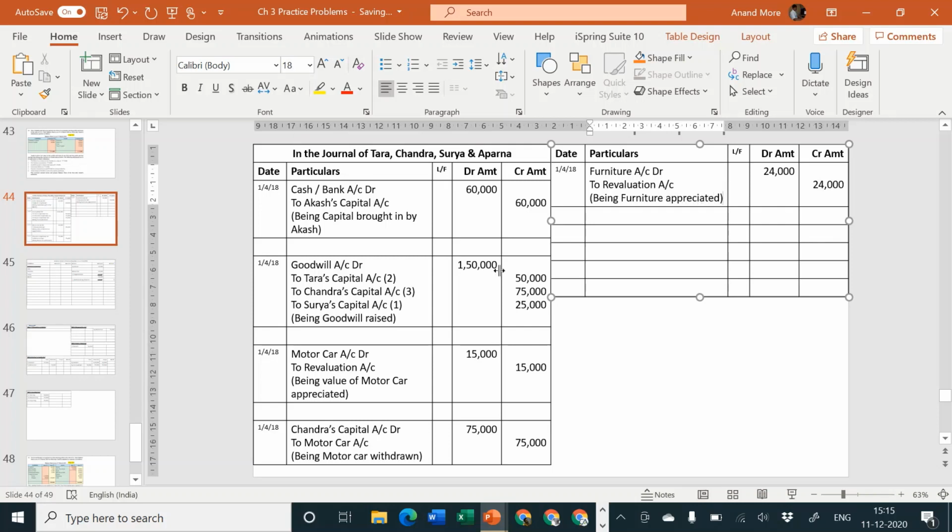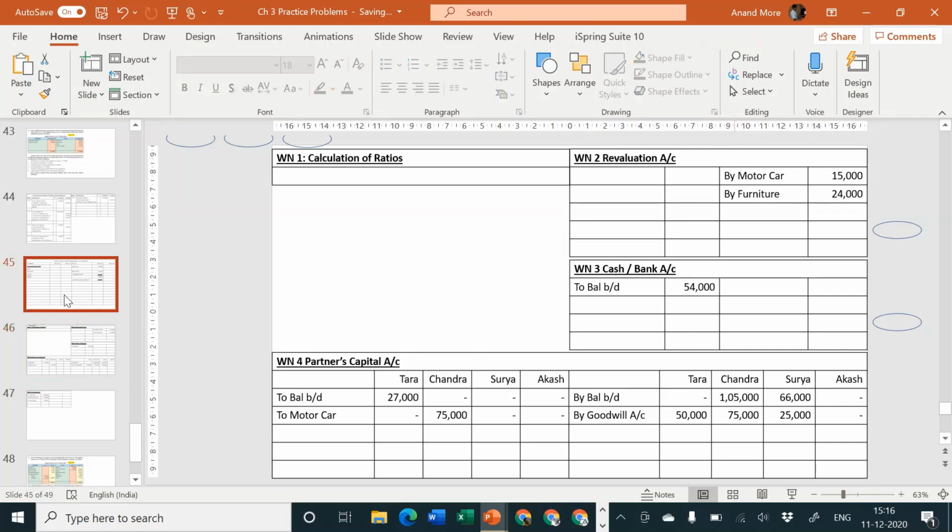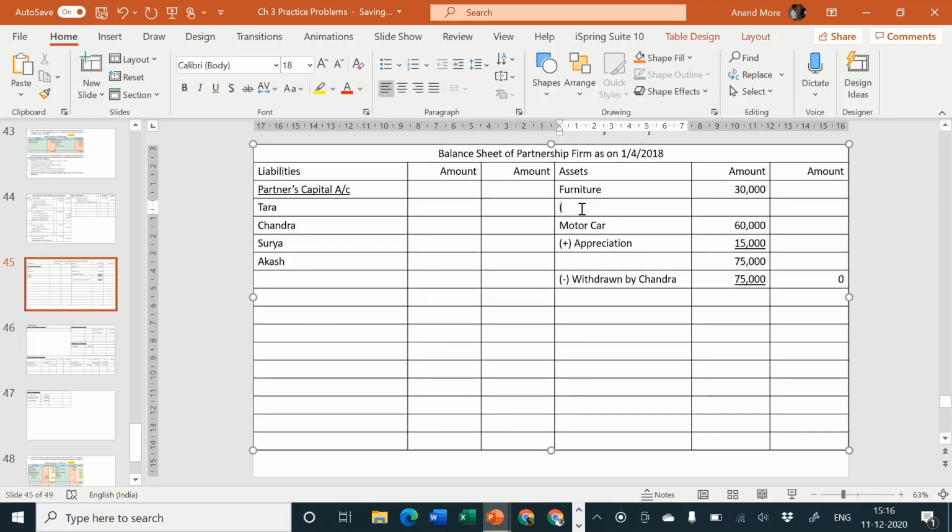Effects will be revaluation account credit side by furniture 24,000, and balance sheet asset side add appreciation 24,000, so outer column will be 54,000.